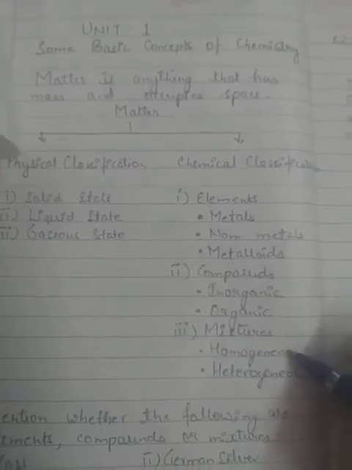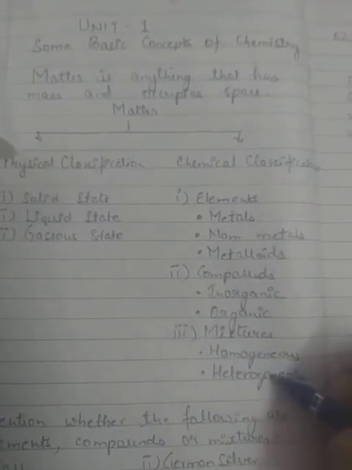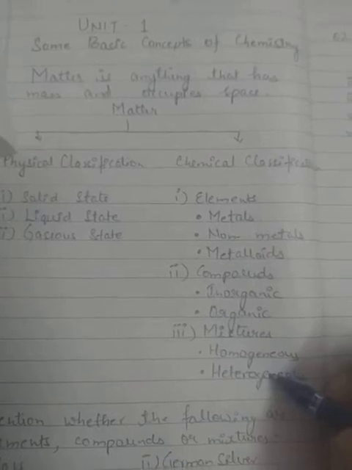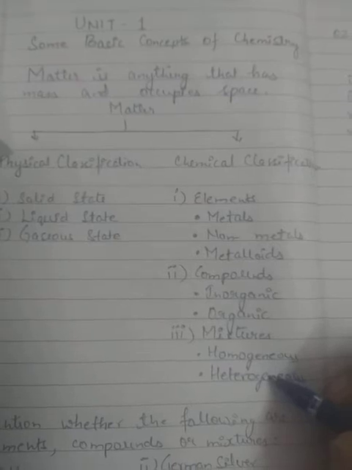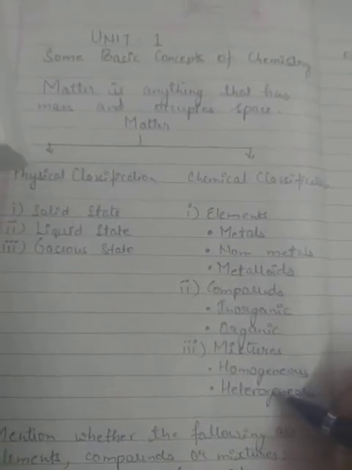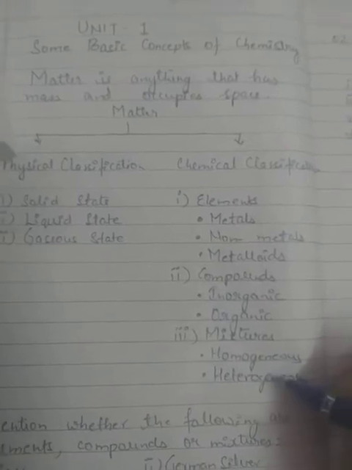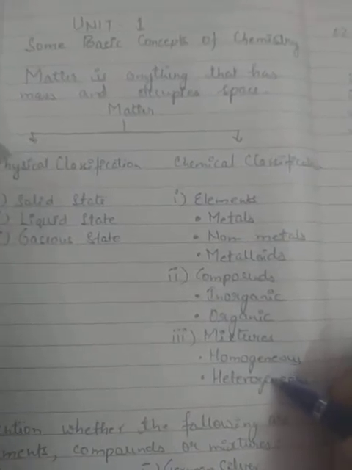Heterogeneous mixtures are those where there is a visible boundary of separation, or where there is non-uniformity, like sand in water or sand and salt.